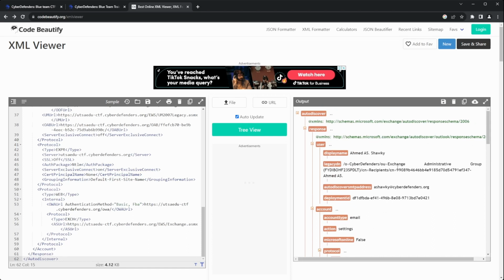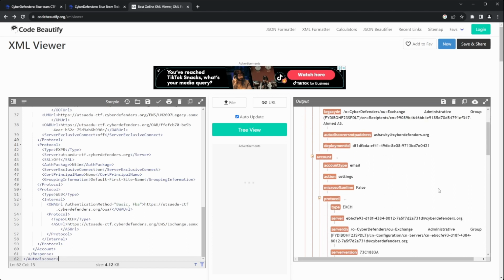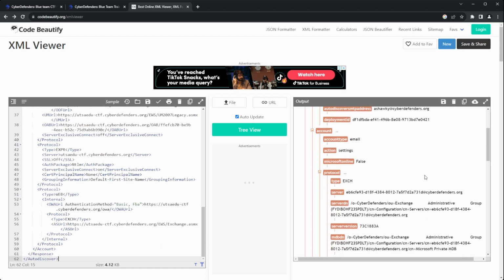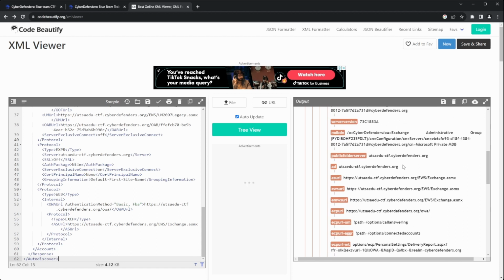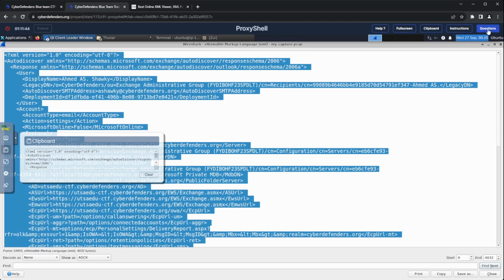And scrolling down, we can see a bunch of information about the user and the endpoint to which his email server is configured. If we recall, question number 5 was asking about the endpoint used to read the mail of the Shawqi user. So, this means we finally found the answer to our question. Let's submit our hard-earned flag.